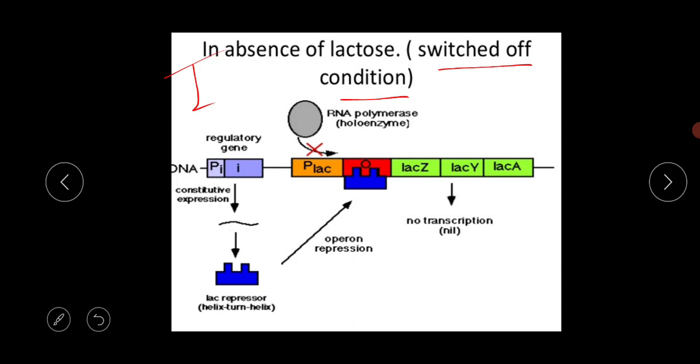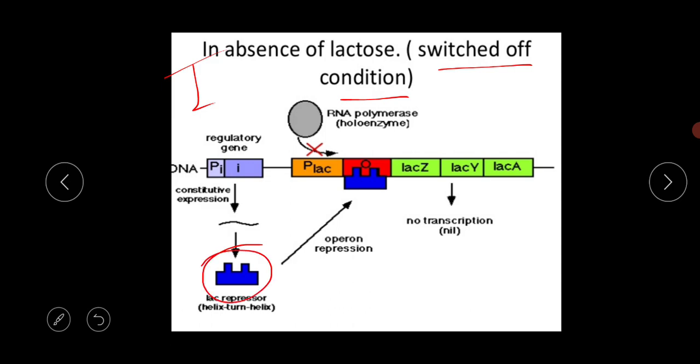When the inducer is absent, it means lactose is absent in the media. At that time the repressor protein is activated and binds with the operator gene, and it blocks it.